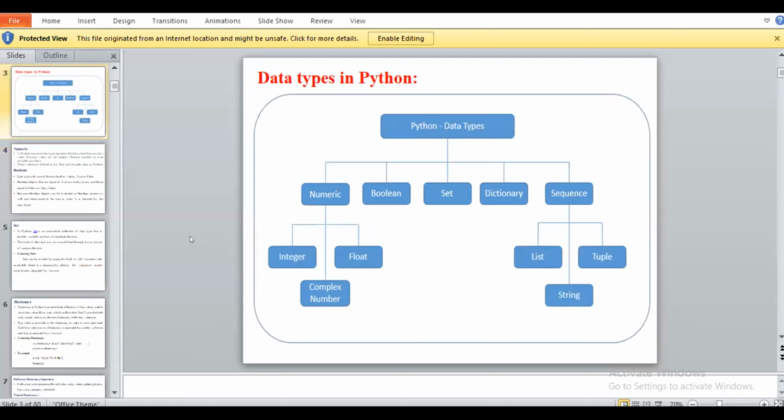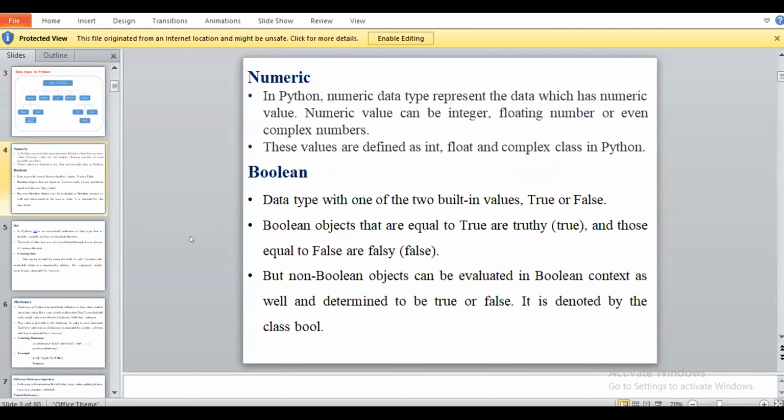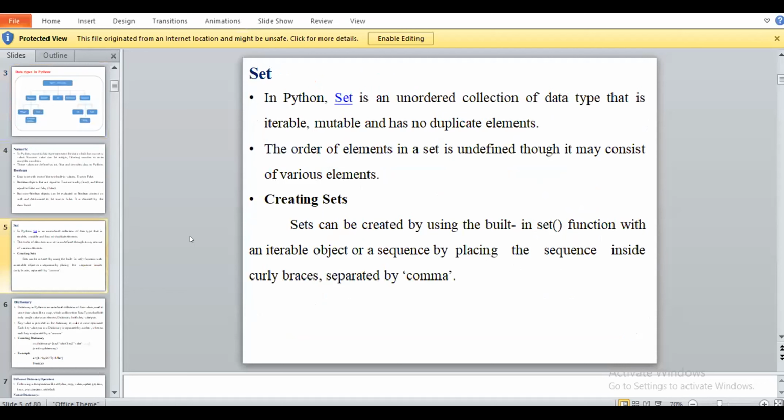Okay, next will be a set operation. A set is an unordered collection of data type that is iterable, mutable, and has no duplicate elements. So what a set is, the first thing you have to consider, remember that a set is unordered.